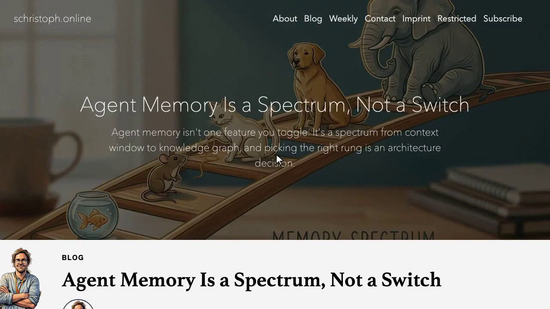Today we'll talk about my latest blog post on why agent memory is a spectrum, not a switch. When people say their agent keeps forgetting things, that is usually not a model problem. It's a memory architecture problem, and the design space is wider than just remembering the conversation.